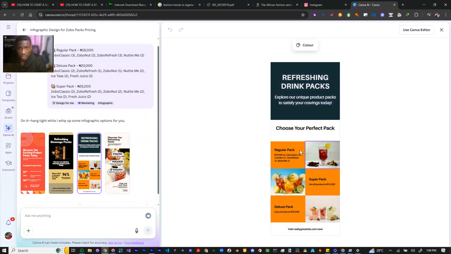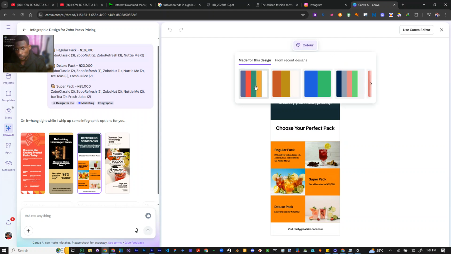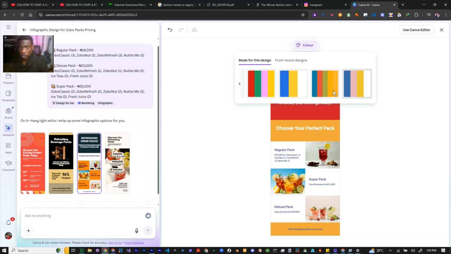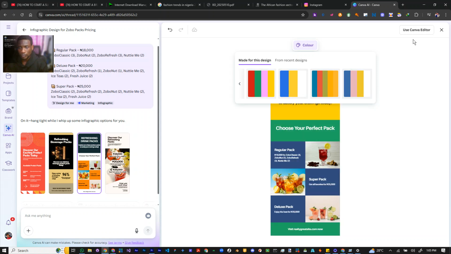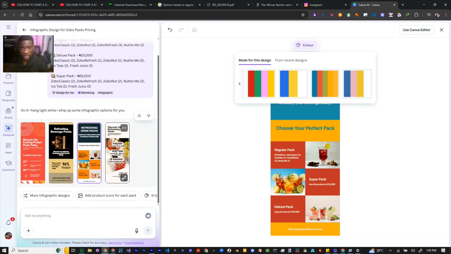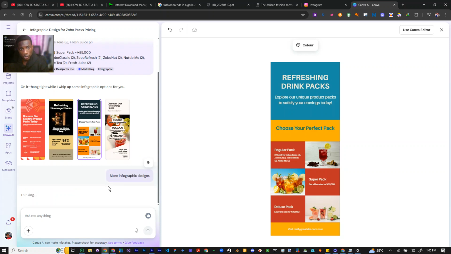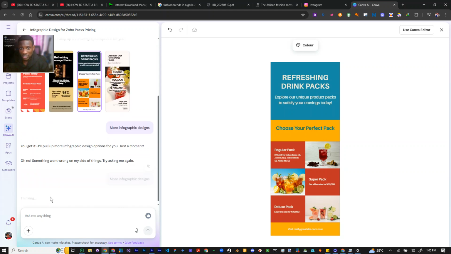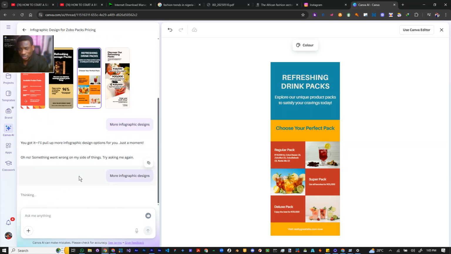I seem to like this because this puts all of the regular pack, super pack, and all of them here. Of course, you may still need to play around with the color. I know she has a dark red themed color for her brand, right? You may also want to play around with the main editor and see what you are able to do. Change maybe the text, use catchy text. You can also generate more infographic templates. I mean, you notice this is literally just one click.